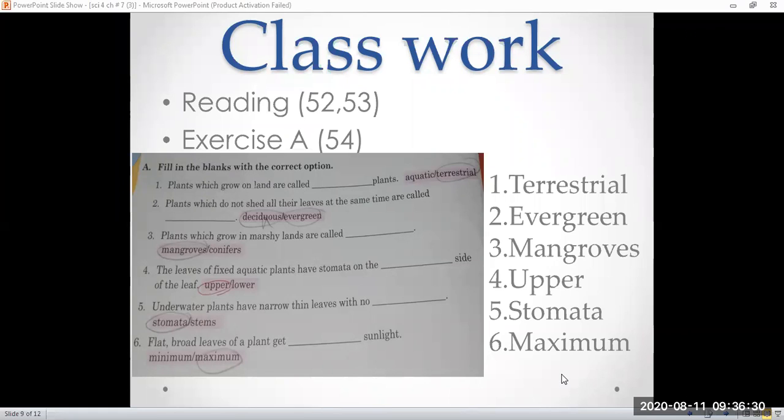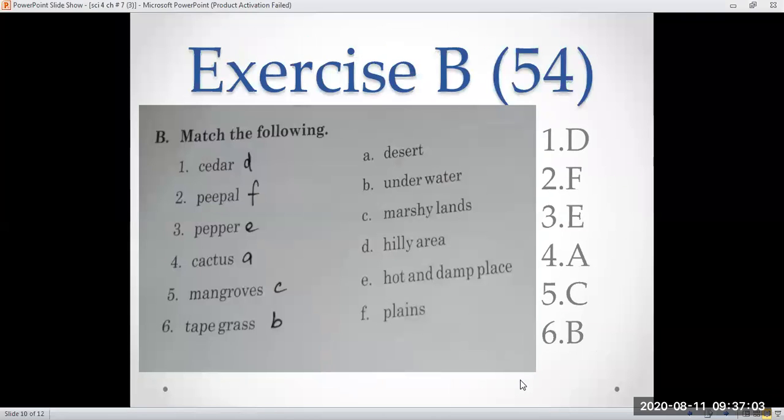First, you can make a tick on those options, then later on you can write, Zainab, as we are having only 5 minutes. So, first one, terrestrial; second one, evergreen; third one, mangroves; fourth, upper; fifth, stomata; sixth, maximum. Have you done it now? Yes teacher, you have not done the lower one. Okay.